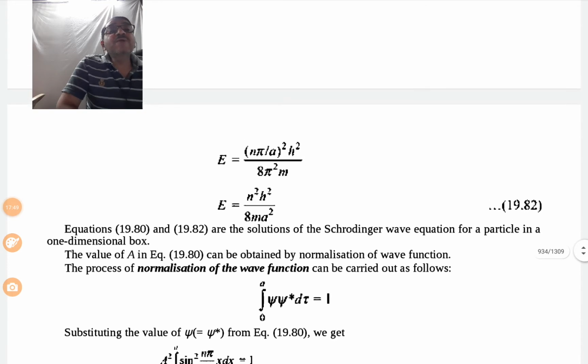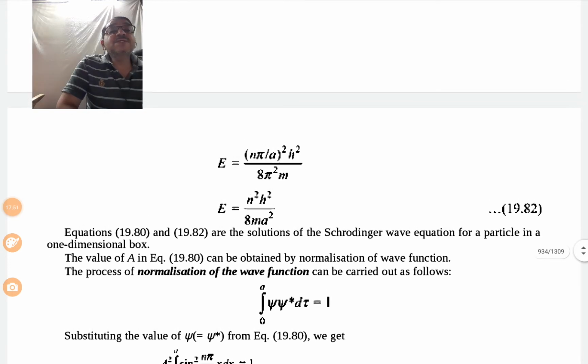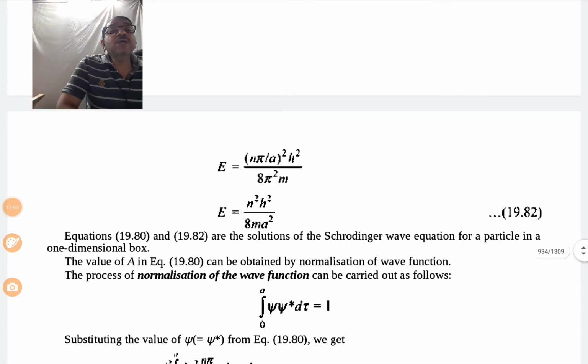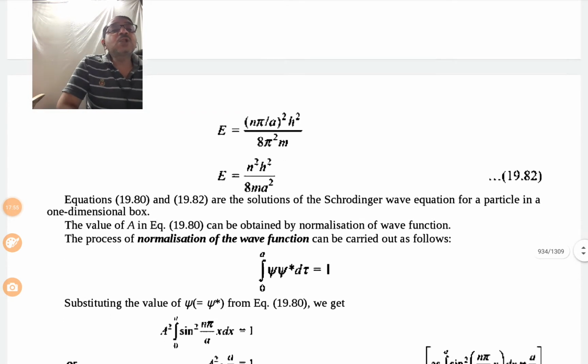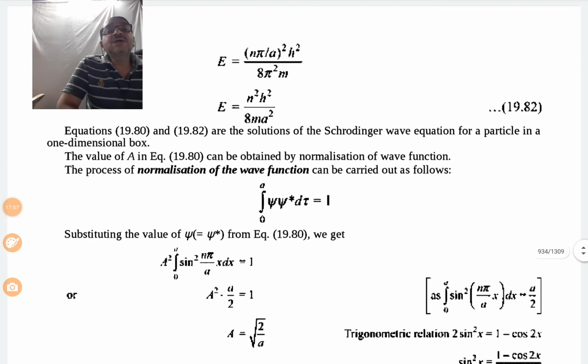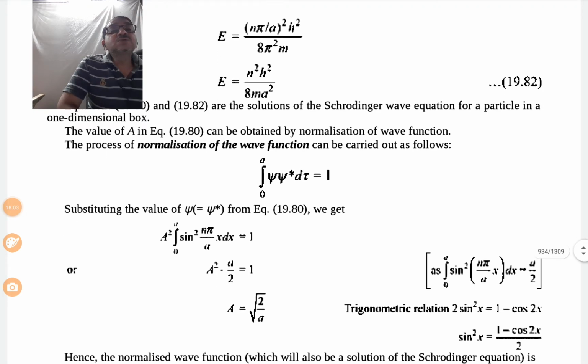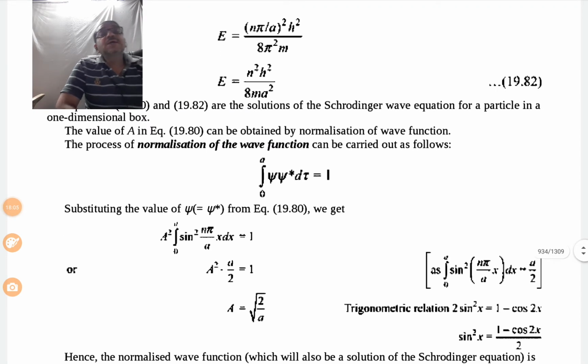The value of A in equation 19.80 can be obtained by normalization of the wave function. The process of normalization can be carried out as follows. The integral from 0 to a of psi into psi star d tau is equal to 1.